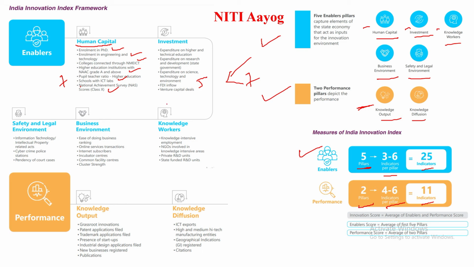So here again 5. Okay, 1 2 3 4, again 4 here, again 1 2 3 4 5 6, out here 6, again 1 2 3. So 6 plus 4 it's 10, 13 plus 7 20, plus 5 is equal to 25. So same thing here also, 2 pillars. So 4 to 6 pillar is 1 2 3 4 5 6 7 here, and there 1 2 3 4. So total is 11 indicators. All right, so know about this also.